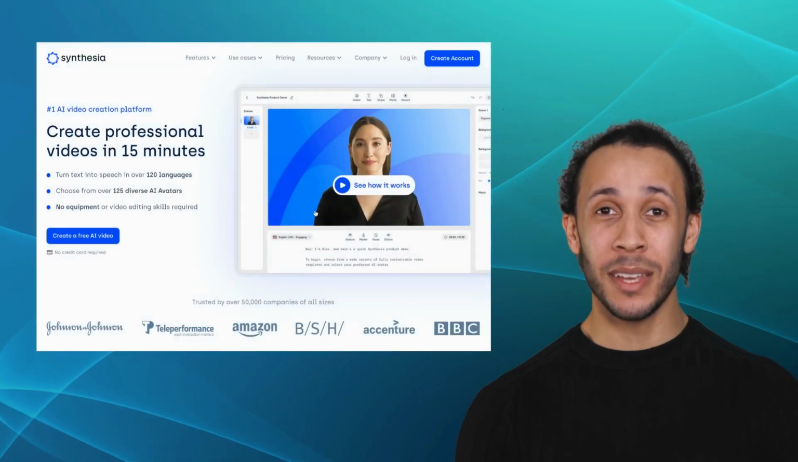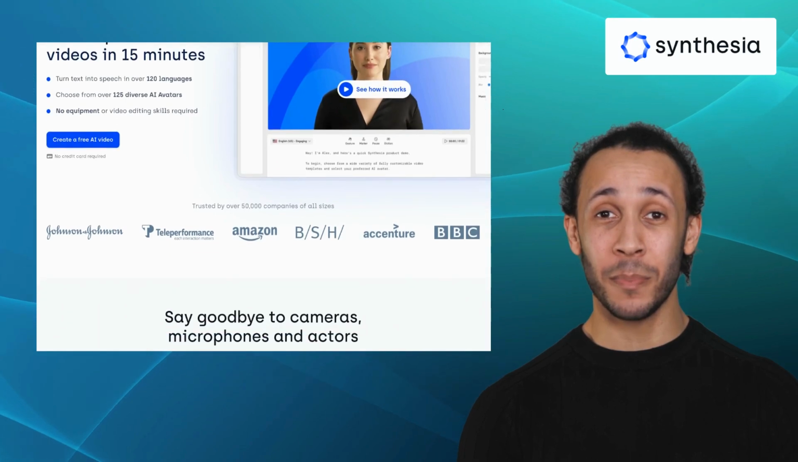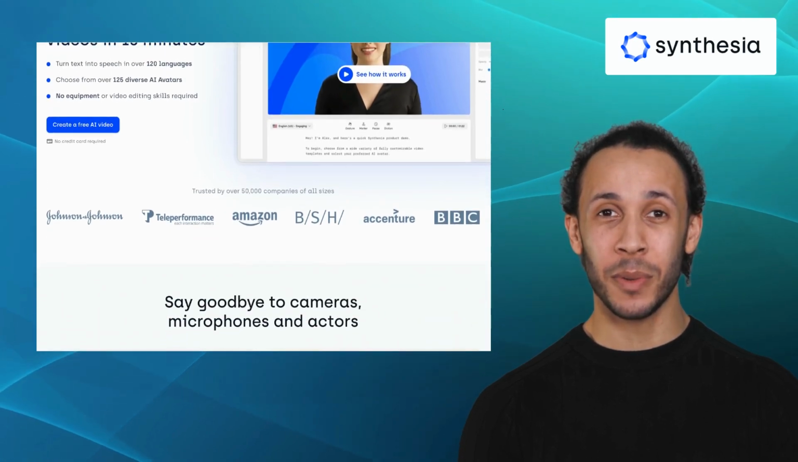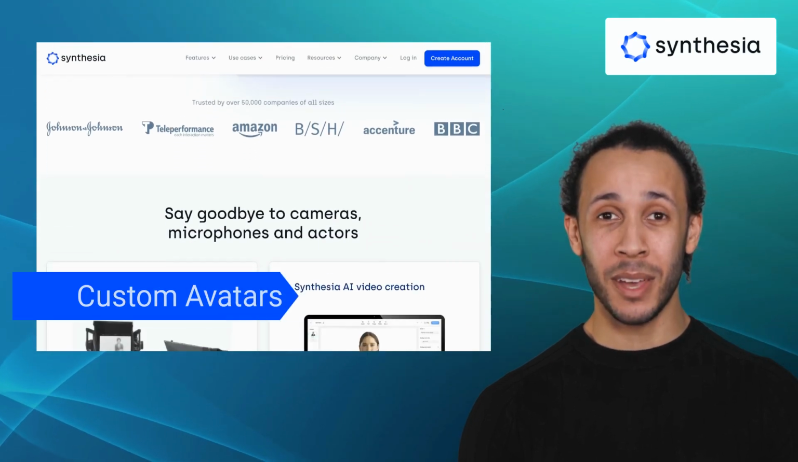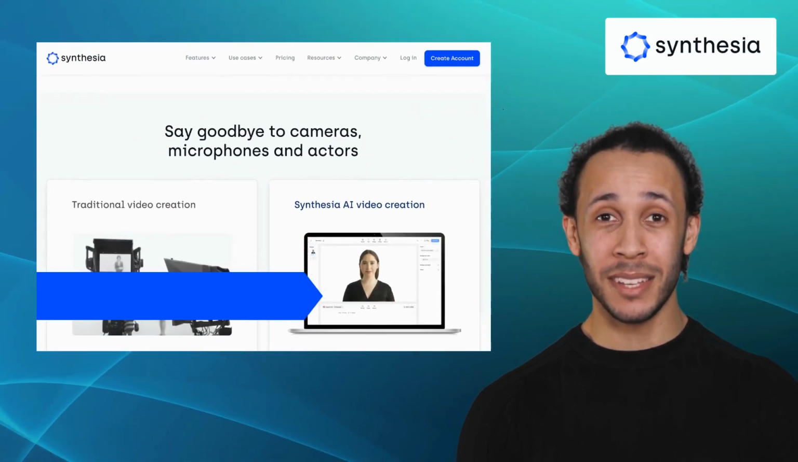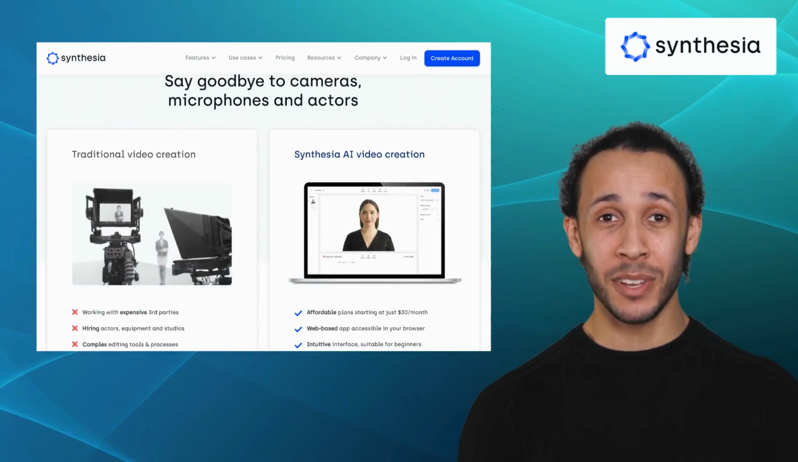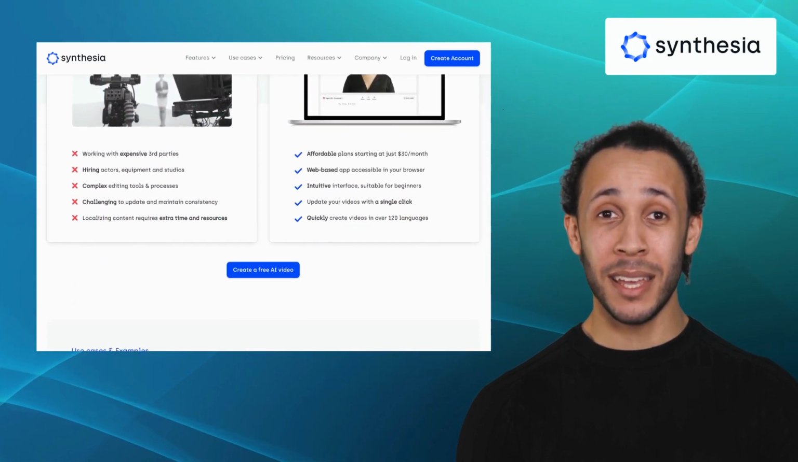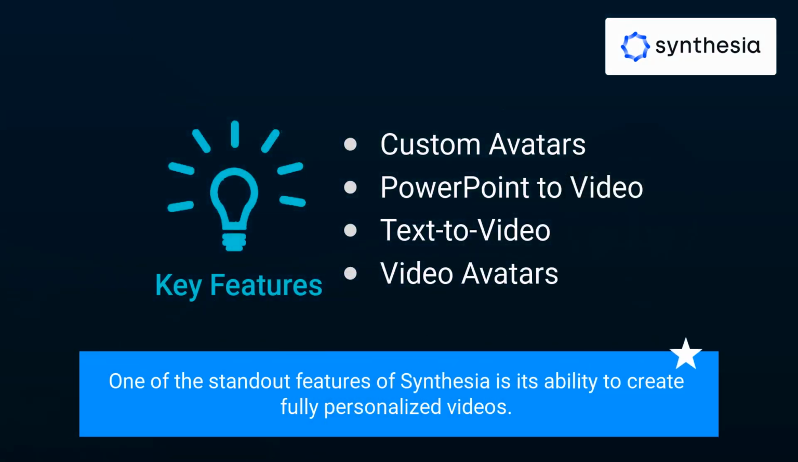Our fourth alternative is Synthesia. Synthesia is an AI video synthesis platform that specializes in generating realistic human-like videos. It offers features like custom avatars, PowerPoint to video, text to video, and video avatars. Synthesia is a game-changer for businesses looking to personalize their video content at scale. One of the standout features of Synthesia is its ability to create fully personalized videos.